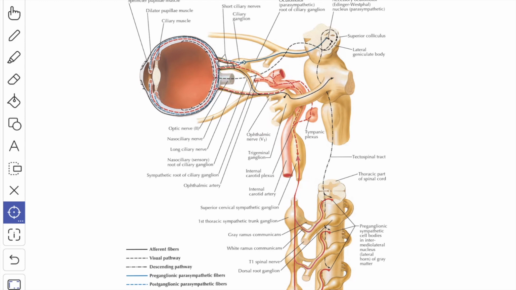Some of the fibers of the internal carotid plexus accompany the ophthalmic, oculomotor, trochlear and the abducens nerve, and through the long ciliary nerve, which is a branch from the nasociliary nerve, it supplies the dilator pupillae muscle. Some fibers reach the orbit around the ophthalmic artery. When you see the distribution, the sympathetic fibers supply the dilator pupillae muscle, the superior tarsal muscle, inferior tarsal muscle and the orbitalis muscle, and they are vasomotor to the orbital blood vessels.